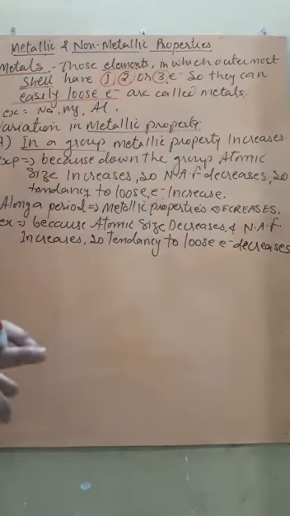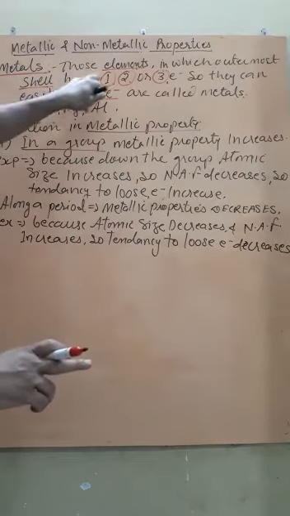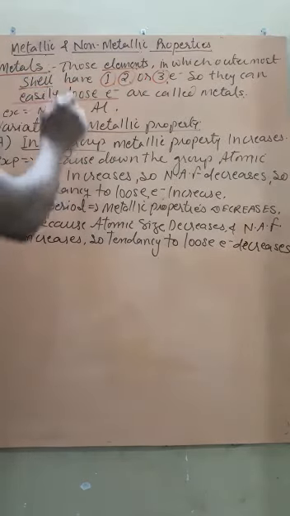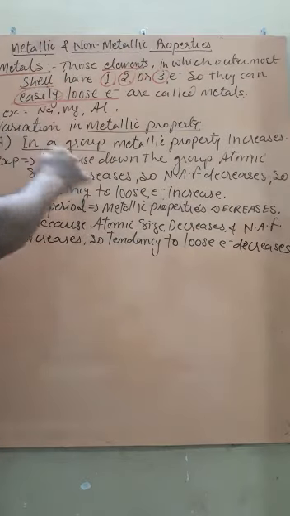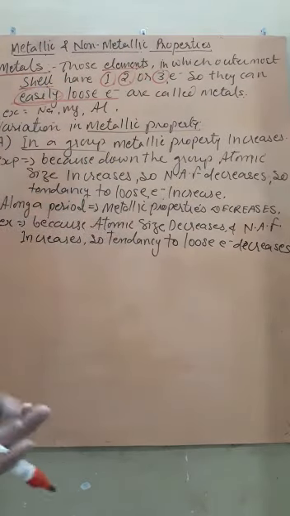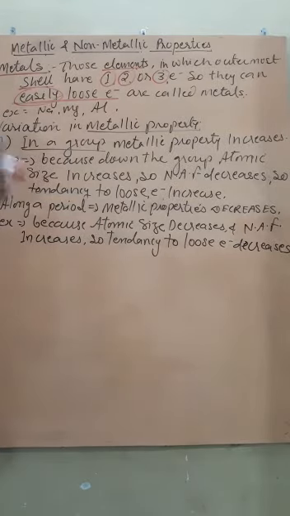So to define a metal, we have to concentrate on two things. First, the number of electrons, and second, how easily an atom can lose an electron. The easier it is to lose electrons, the more the metallic property, and the more difficult it is to lose electrons, the lesser the metallic property.